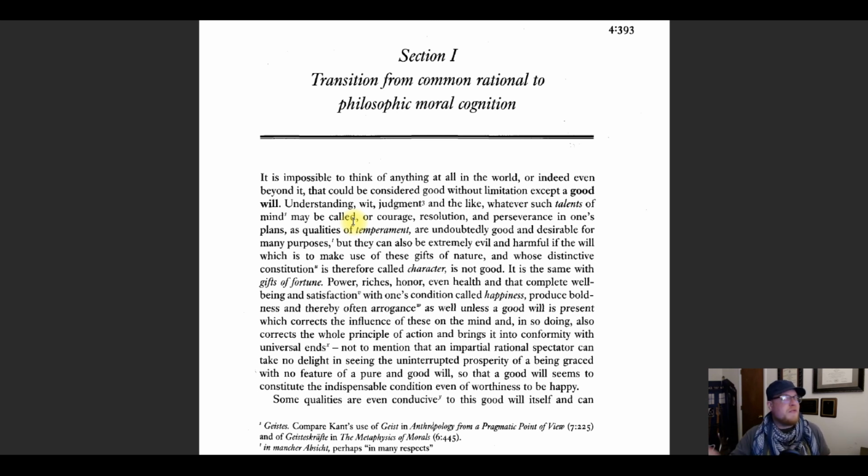Like, you could use courage for bad reasons. You could use intelligence for bad reasons. You could use judgment or wit for bad reasons, or any other virtue. You can use them for bad reasons. And by bad reasons, I mean evil ends. But the good will is something that's good in itself, says Kant.